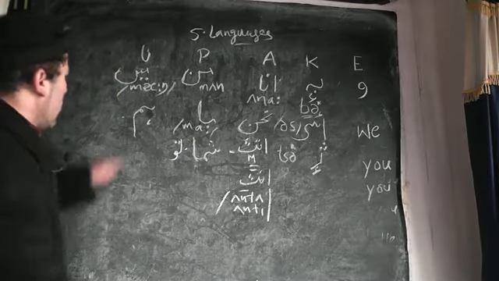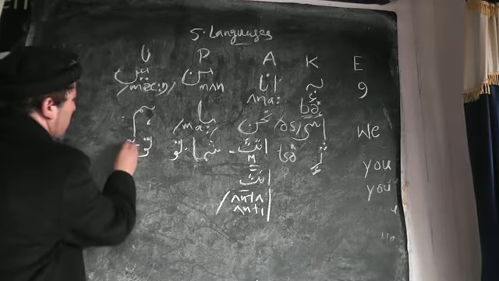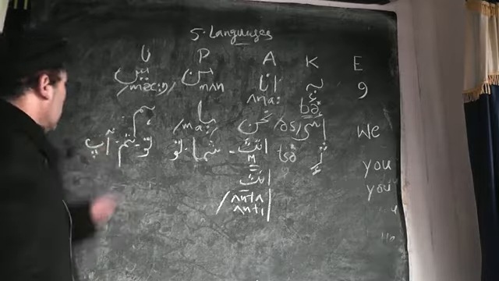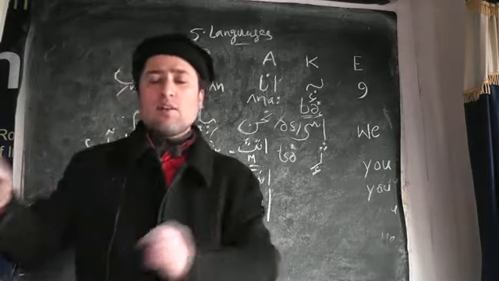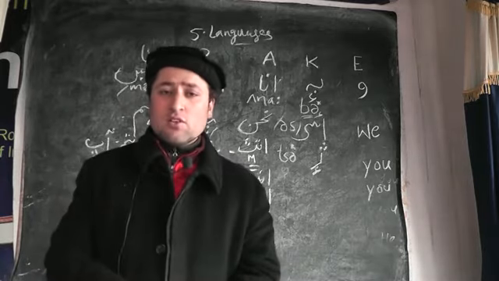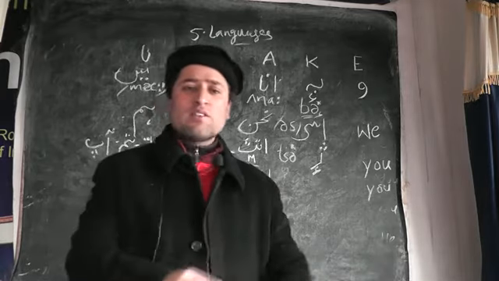Now we have in Urdu also tu, tum, and aap. So tum and aap, we often use them with the plurals, but for the mark of respect we use it for the singulars as well.